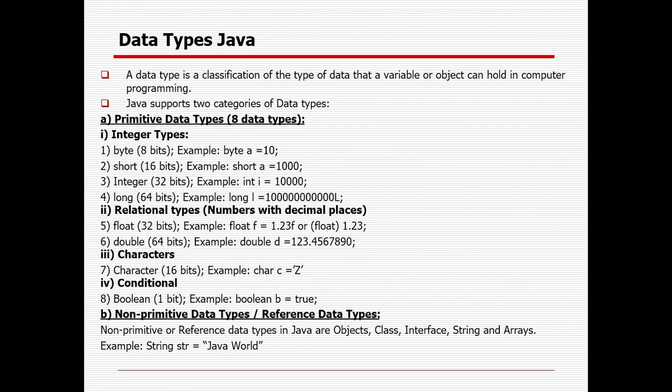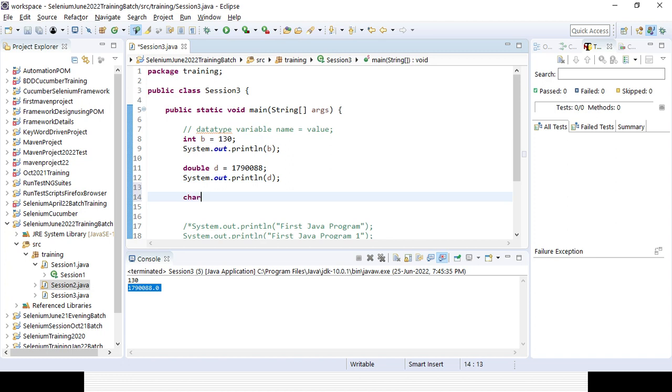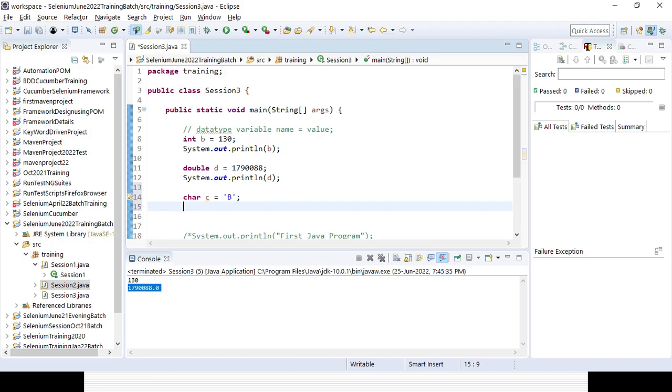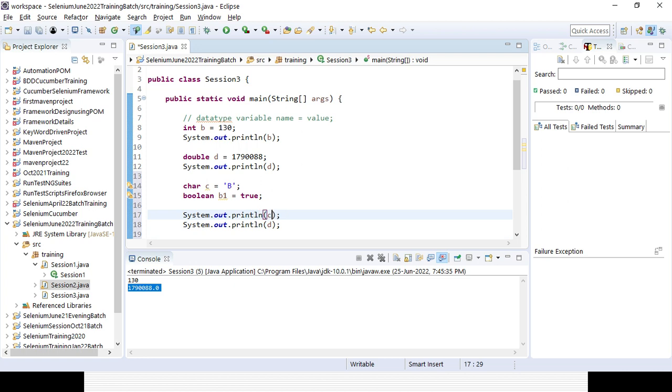Similarly, if you want to add a character, it will be char, that is the data type. You can define something like b, that is the character. And I can define boolean, b-o-o-l-e-a-n, that is the boolean format. Suppose b1, you can give the value only true or false. After that, I can print out the character value and the boolean value. Now if you run it, you can see it will work.